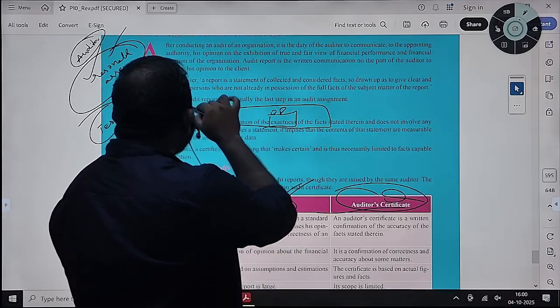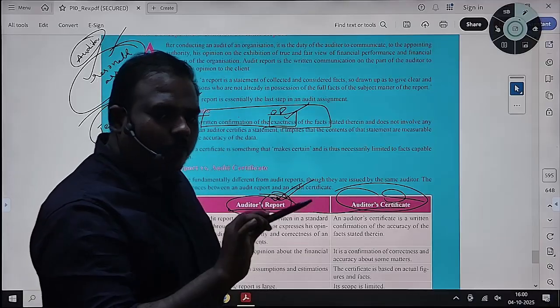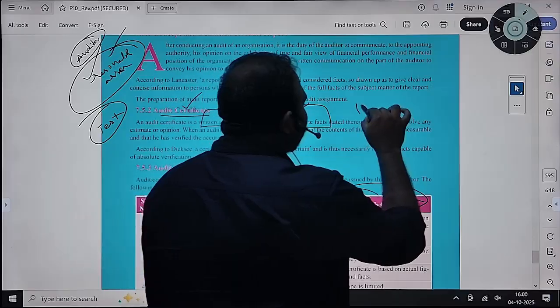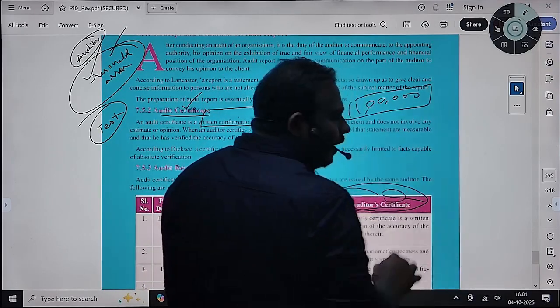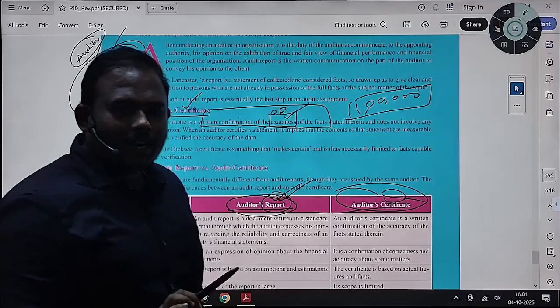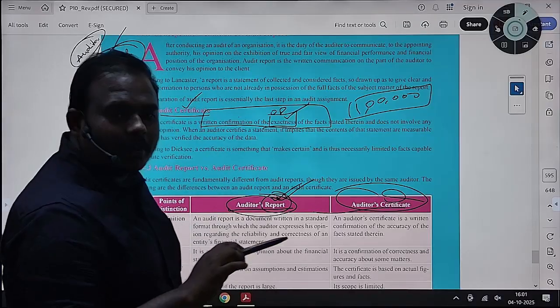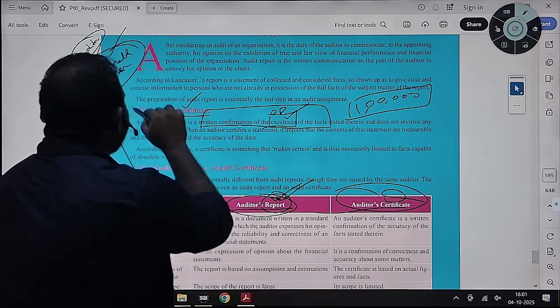In a certificate you will confirm the exactness of the facts. You will conclusively determine that yes, this is 1 lakh. You will do in-depth, thorough checking in such a way that you establish the fact that yes, the sales are 1 lakh. But in our case, in audit, we will go on materiality.